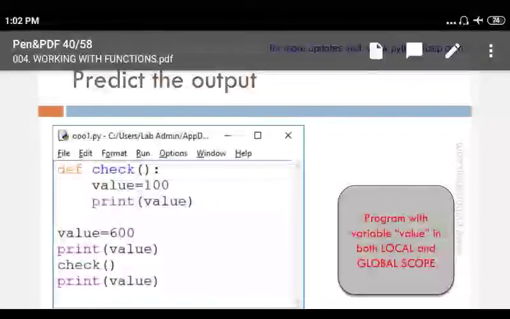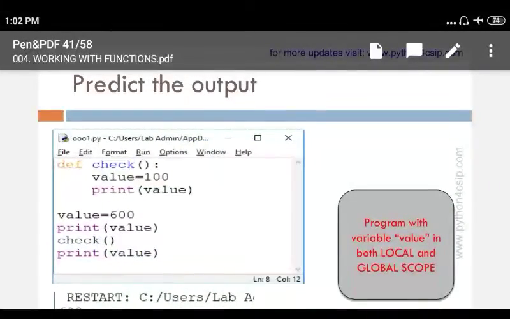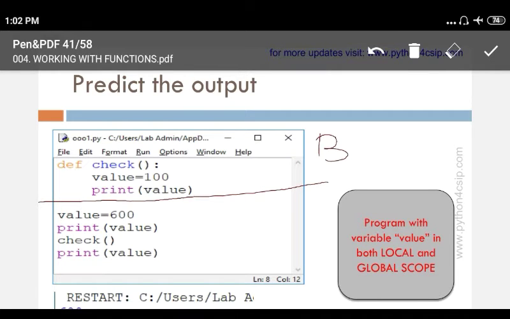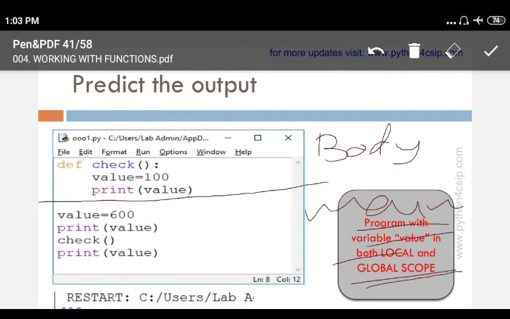See, this is one program. You predict the output of this program. This program has two parts: this is the body of the function, and this is the main part. There is a variable value which has both global and local scope.